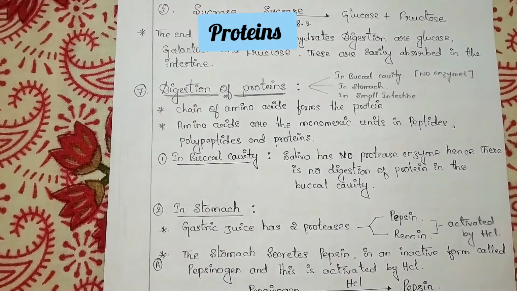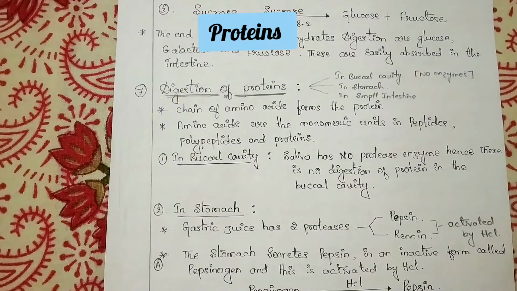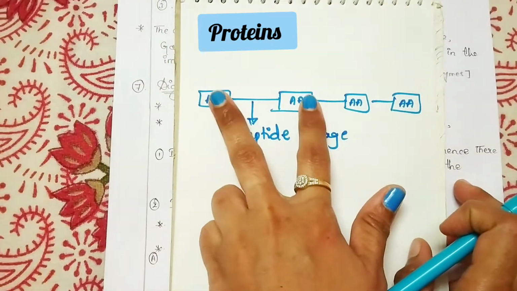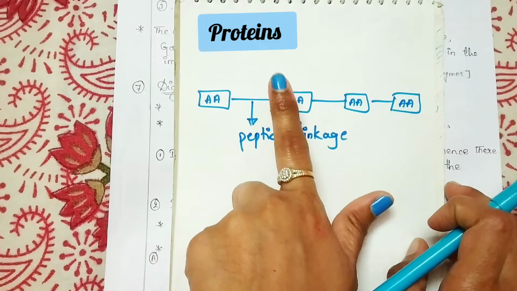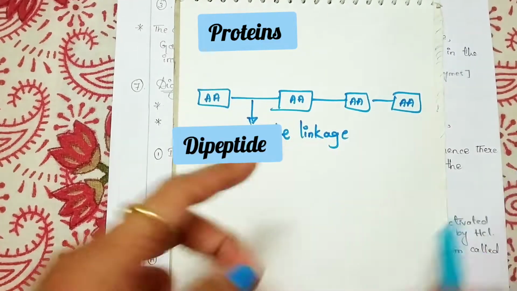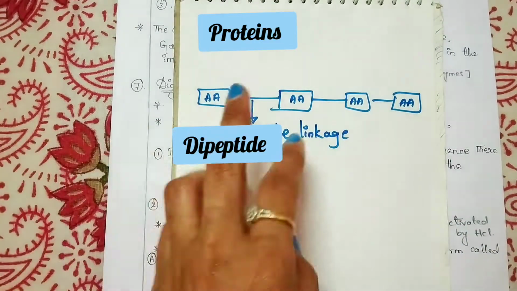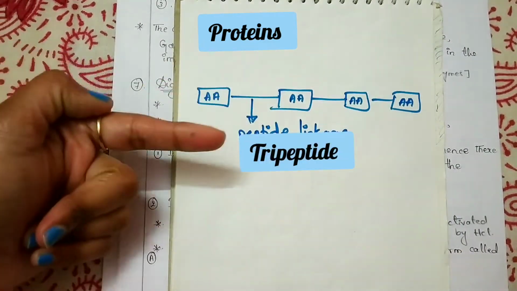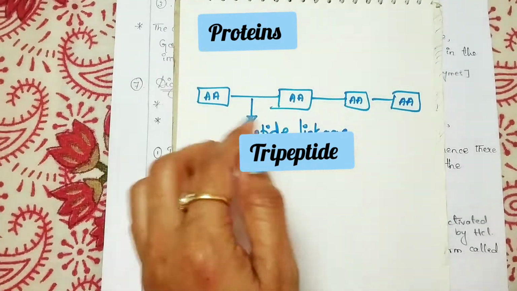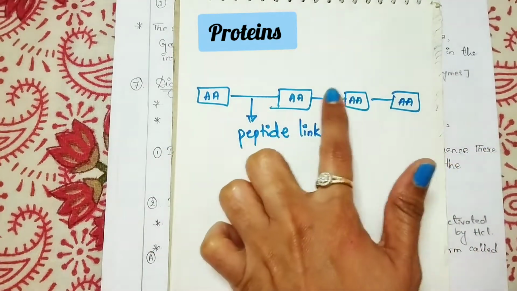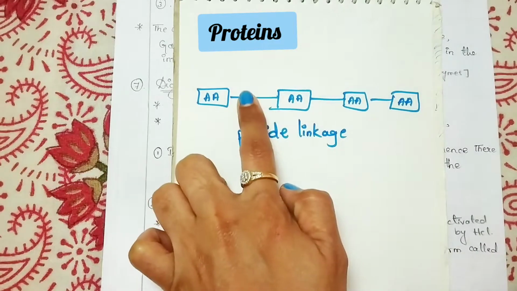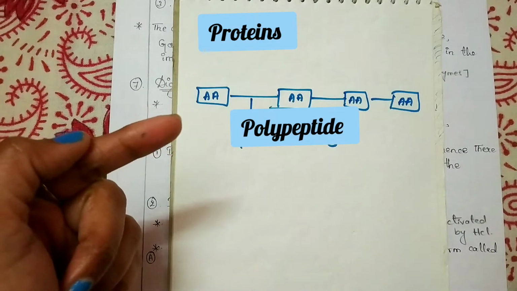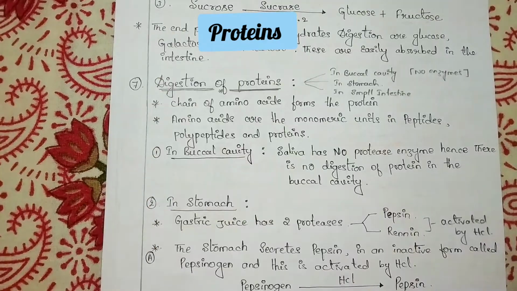If two amino acids are linked by a peptide linkage or peptide bond, it forms a dipeptide. If three amino acids are linked by a peptide bond, it forms a tripeptide. And if a protein consists of hundreds of such linkages, that forms a polypeptide. So this is the introduction part about proteins.